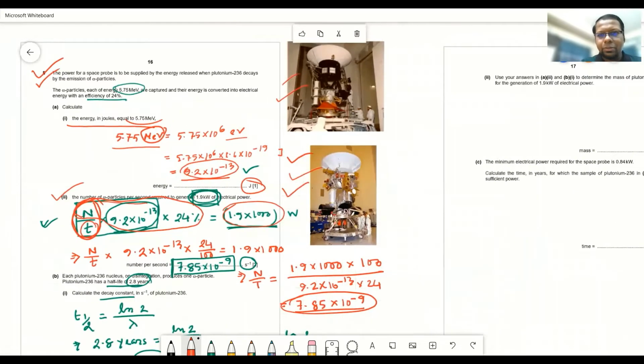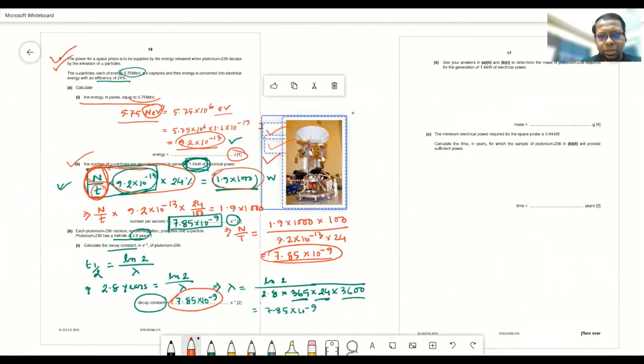Now, let me remove these two figures. We don't need them now.